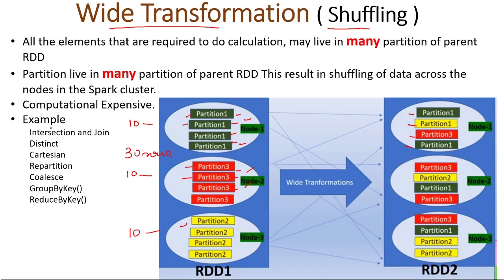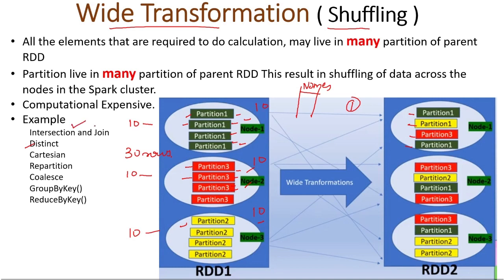So these are the examples. First, suppose I have to find distinct values. I have an Excel dataset with a names column. Ten names are stored on this node, 10 on this node, and 10 on this node. I have to find distinct, that means unique names. If I search each node separately, I will get three sets of unique names, but I want one unique set. So first I will shuffle the data, bring all the data together, then apply the distinct function, and then I will get only the unique names. That is the need for shuffling.